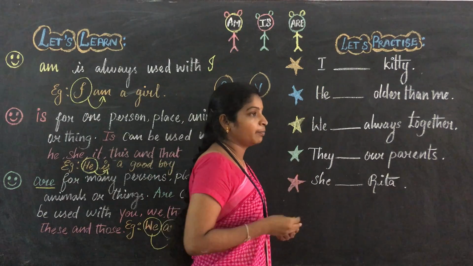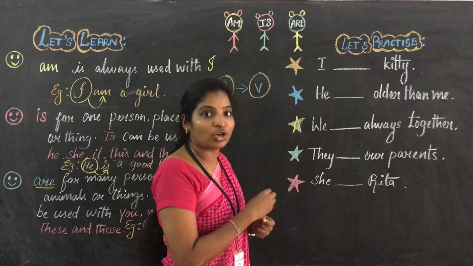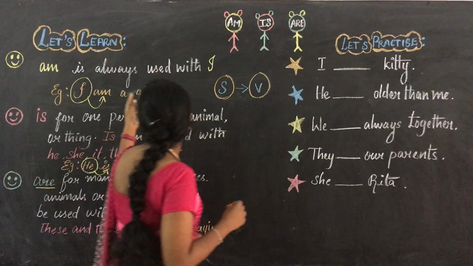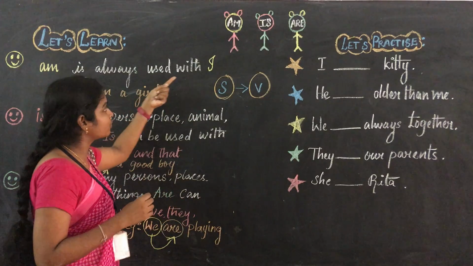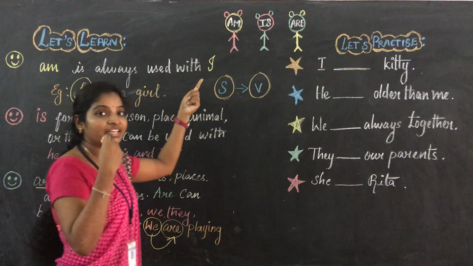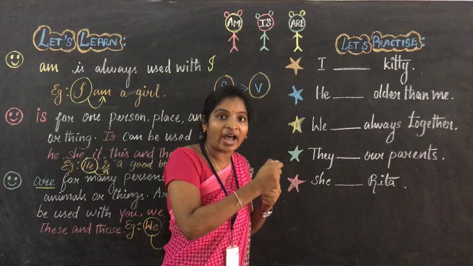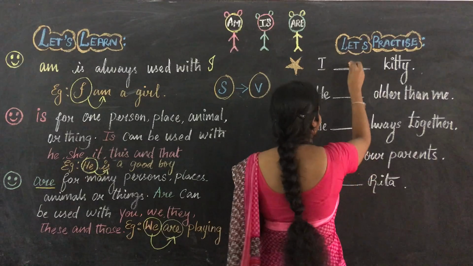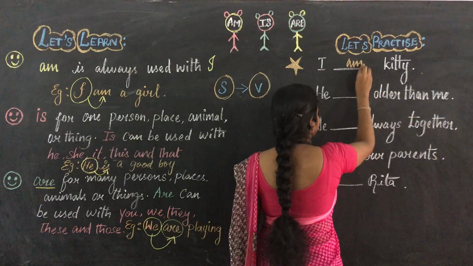Next to I what we have to write? You just see the first statement. Am is always used with I. Okay, am is always used with I. Next to I what we have to write? Correct, am. So write am.